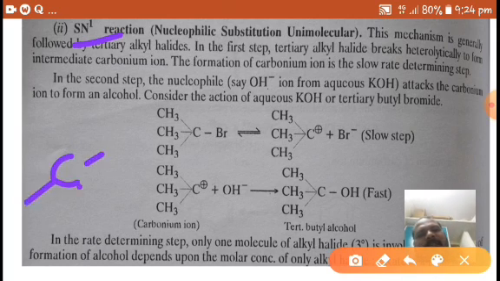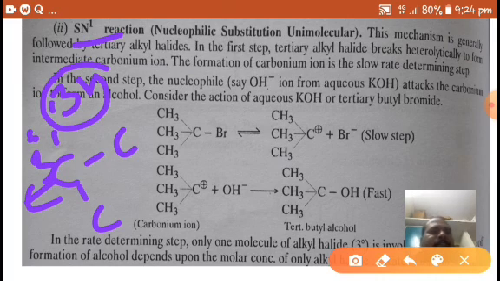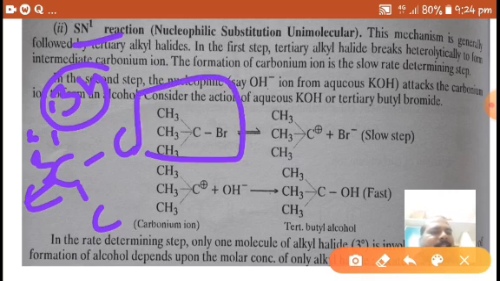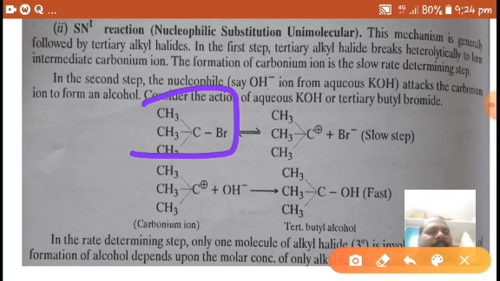Tertiary means the carbon which is attached to bromine or halide should be bonded with three other carbon atoms. Only then is that carbon called tertiary. Such alkyl halides are called tertiary alkyl halides. Here it is a tertiary alkyl halide. In the first step, the tertiary alkyl halide breaks heterolytically to form the intermediate carbonium ion.